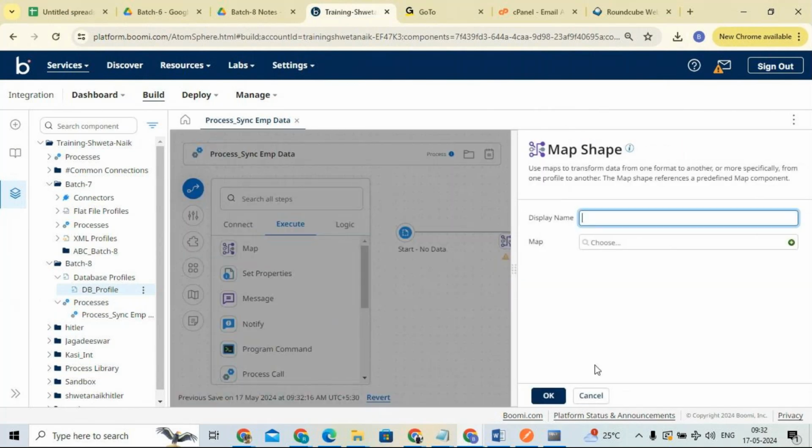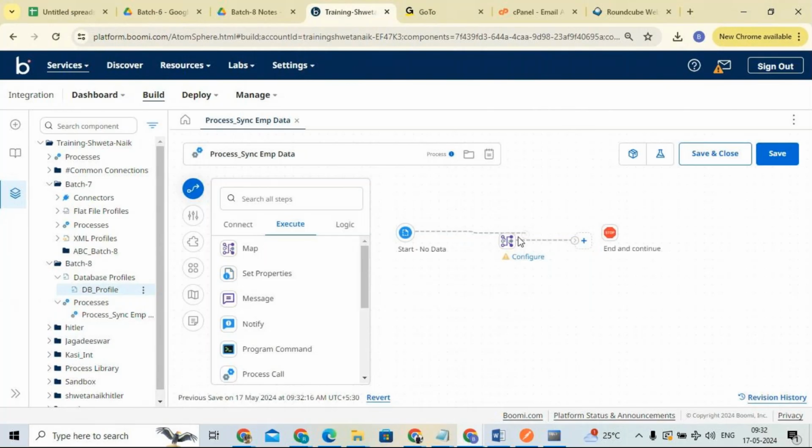For example, I want to add some map shape here. I'm adding it, and I'm connecting this. If I save this, it says processing employee data is saved successfully, which means if you are adding something, changing something, or removing something, then only the revision history is going to be created. If I save without changes, there is nothing to be saved.